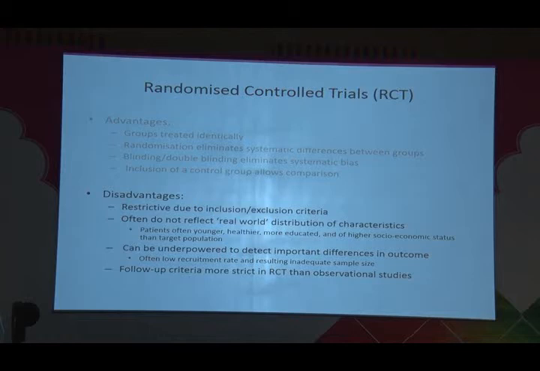But there are problems with these trials. They're restrictive due to their inclusion-exclusion criteria. Often they do not reflect the type of patient we will treat. Often patients in trials are young, healthier, more educated, and of a higher socioeconomic status than our target population. They can often be underpowered to detect important differences in outcome, often with low recruitment rate resulting in inadequate sample size. And the follow-up criteria are much more strict in a randomised controlled trial than an observational study.